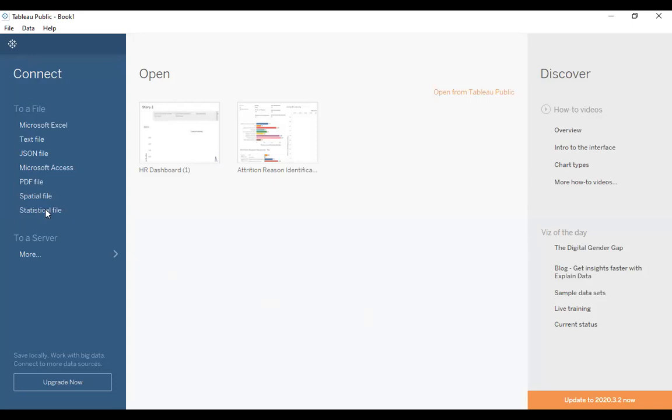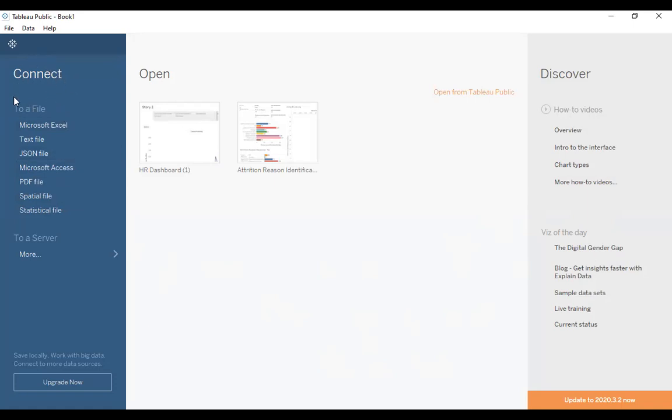Okay, so it will be showing as Connect, and then there are visualizations of the day that are available here. Okay, and you can also download the data. Everything is there. Okay, now let's go to Connect.